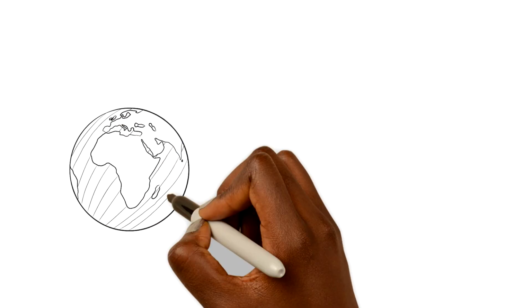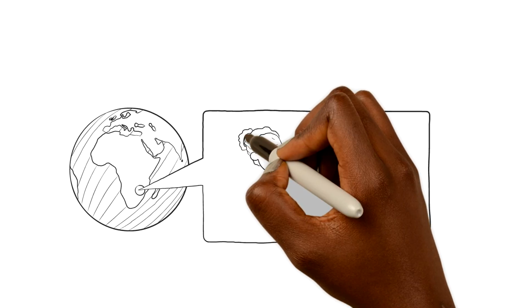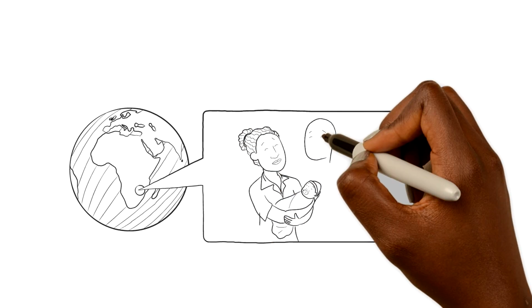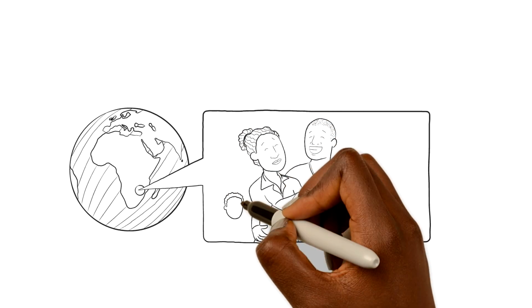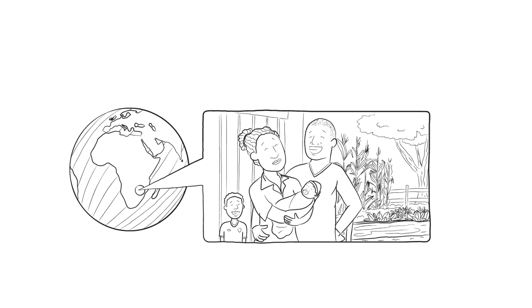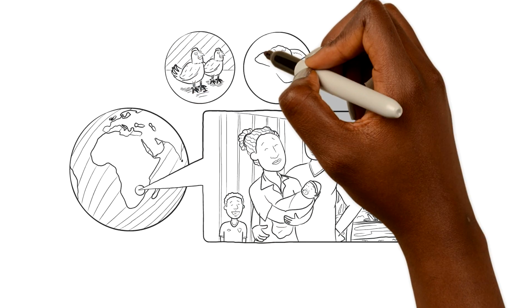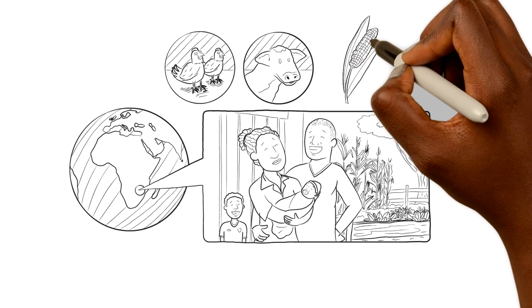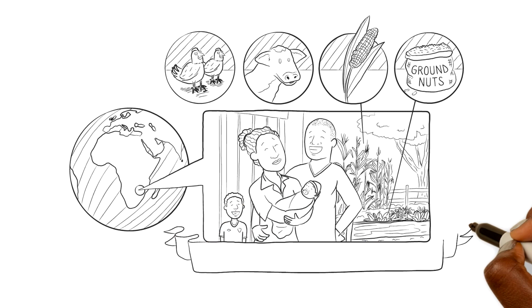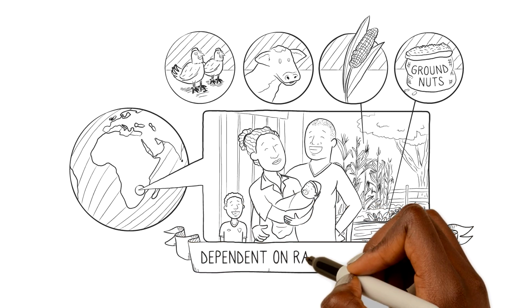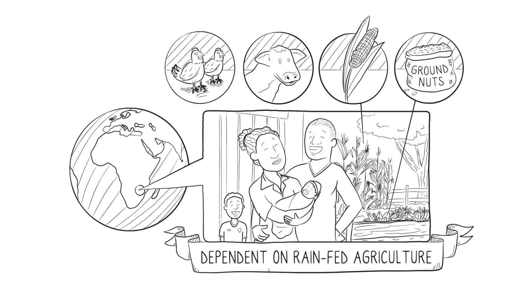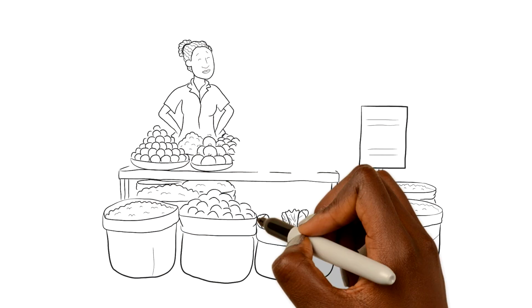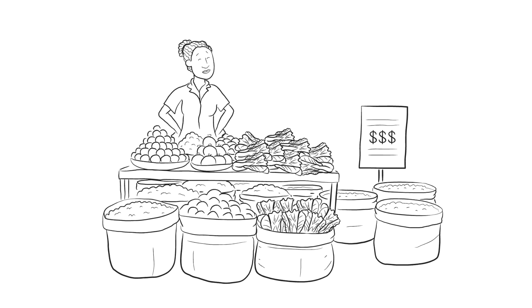Let's travel to Zimbabwe. Meet Jane, a 25-year-old farmer who lives with her husband and their 2 young children. She owns some chickens, a cow, and farms on a small plot of land where she mainly grows maize and groundnuts, so the family is fully dependent on rain-fed agriculture. Jane sells most of her crops as well as eggs, and she keeps some for their own consumption.